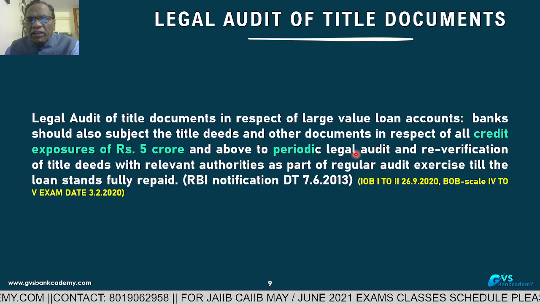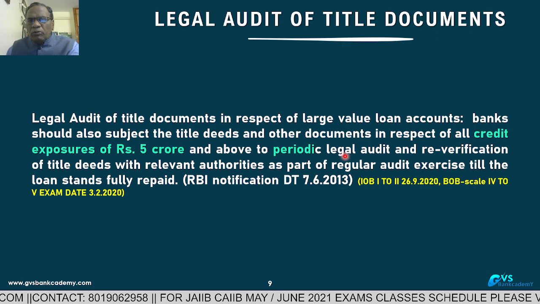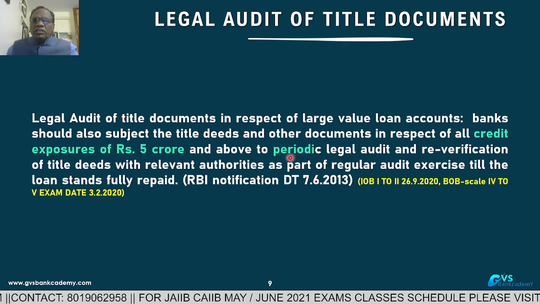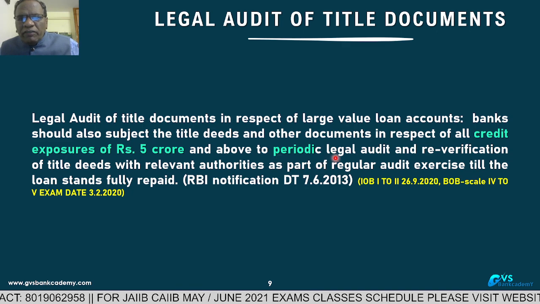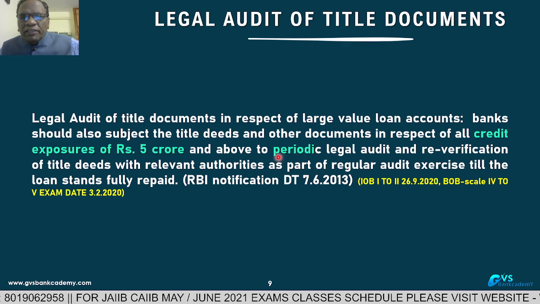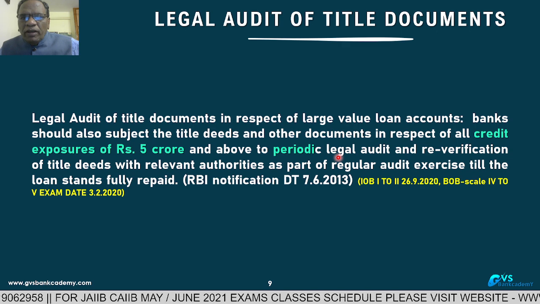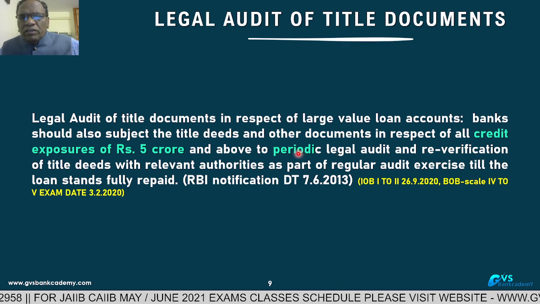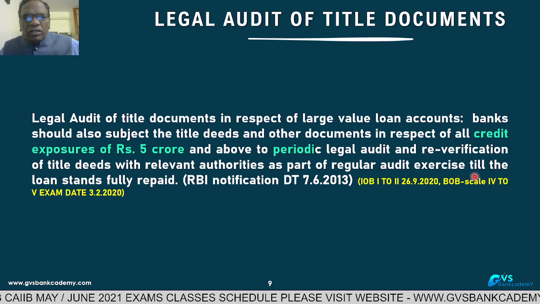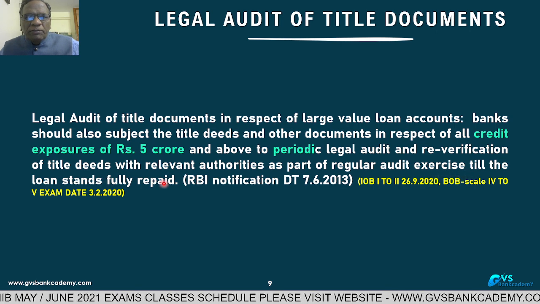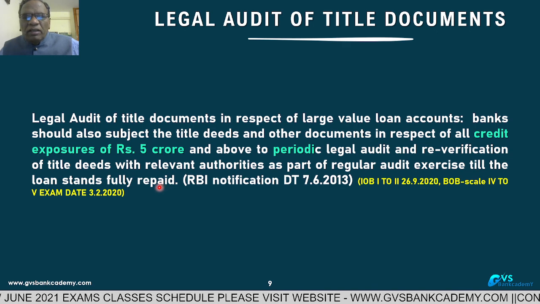This periodic level has to be decided by the bank's board-approved policy. Some banks do it every 3 years, some every 2 years. At what interval it is done has to be decided by the respective bank's board. And re-verification is not one time. It is a continuous exercise, as per this periodical interval, till the closure of the loan, till the loan is fully repaid. Why was this introduced by RBI?